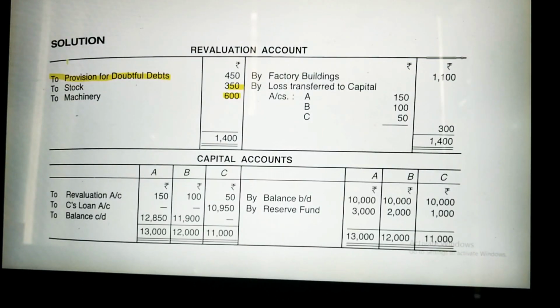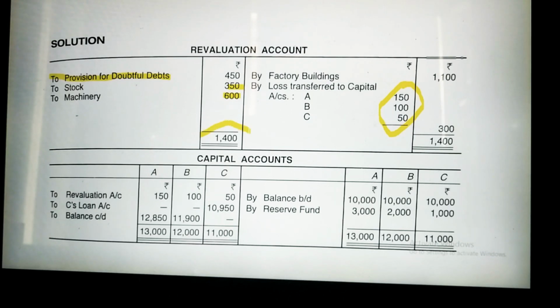See, so we will add up all this 450, 350 and 600. It will become 1400 of debit balance, and when we check the credit side, we will find only 1100 is the credit balance. So the difference is 300. When the difference comes on the credit side, or if your debit side is excess over credit side,